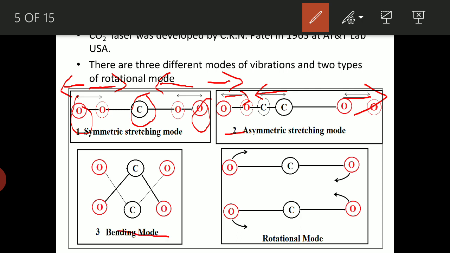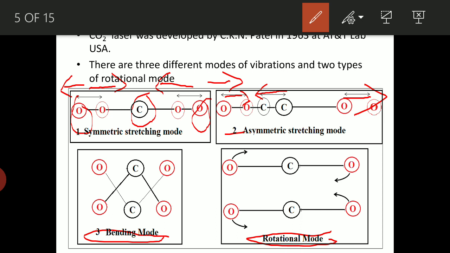The third one is the bending mode. In the bending mode, the carbon and the oxygen atoms stretch in such a way that bending occurs. So there are three types of modes of vibration, and then the two types of rotational modes.